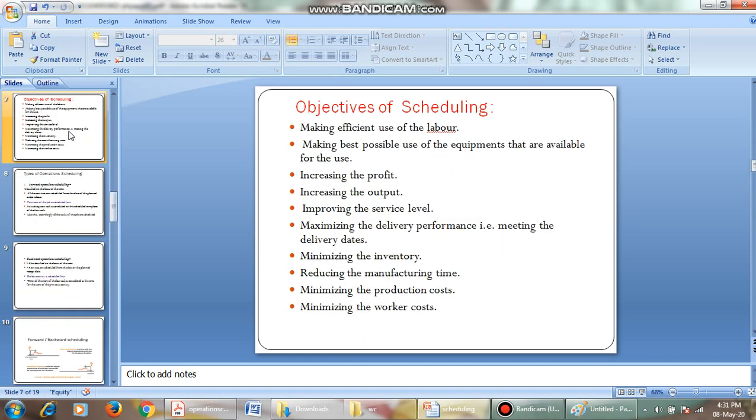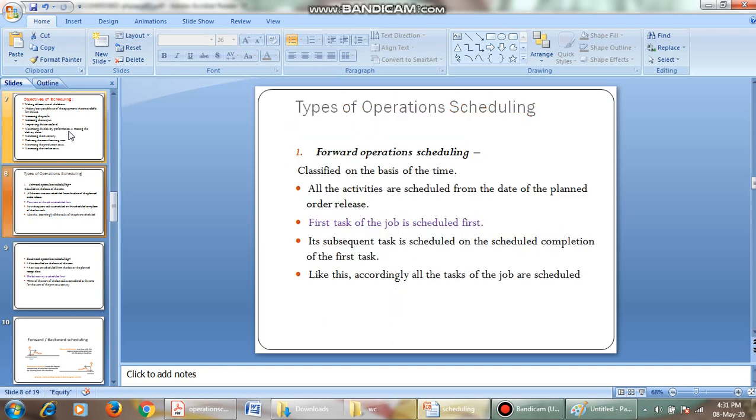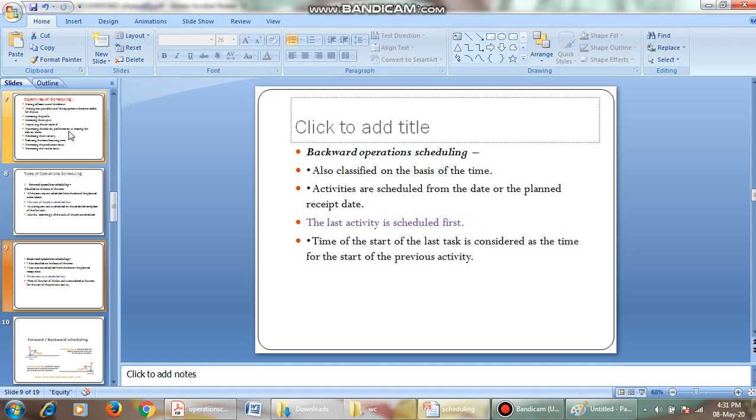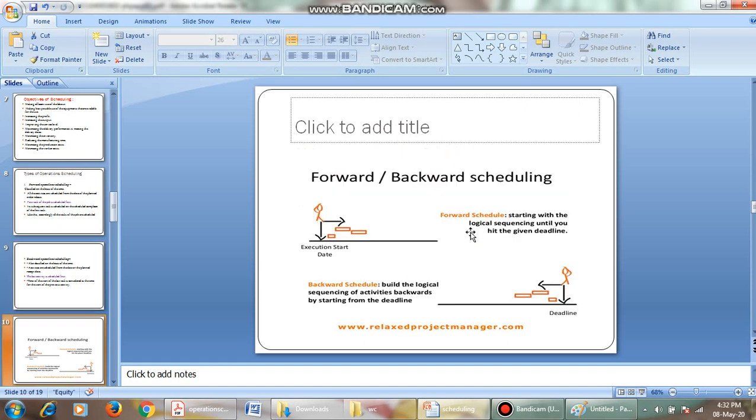And then what are the objectives of scheduling? That is effective utilization of labor, effective utilization of equipment and all, increasing the profitability, and other objectives. We also have types of operation scheduling. That is forward scheduling, from the first step to the last due date. And then backward operation scheduling, where, as you see highlighted here, the last activity is scheduled first, and then there is a diagrammatic representation.